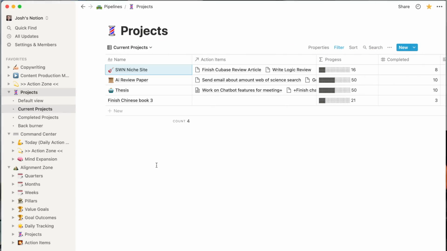And how do I make them more manageable? I have different projects that I must complete for these goals. And this brings us to projects. Each goal has multiple projects, and by completing those projects, I get closer and closer to my goal. So for example, making $2,000 a month from passive websites, one of my projects is a website to make passive income. Each of these projects has specific action items that I need to complete that will help me get closer to completing these projects. And that brings me to action items.